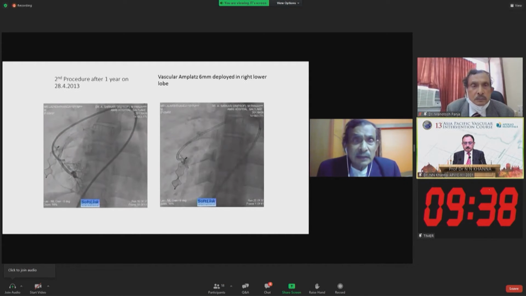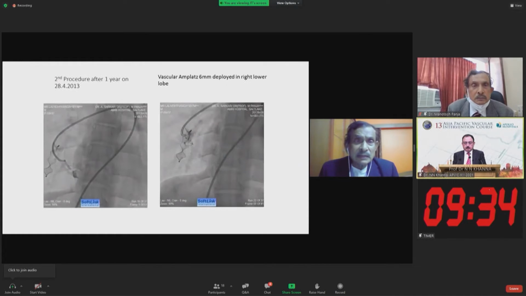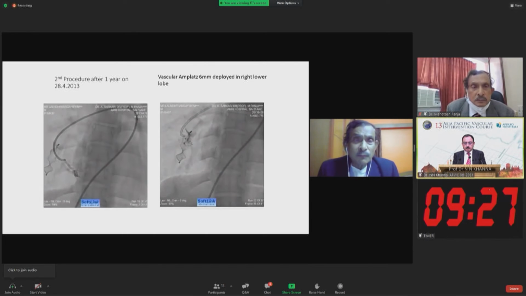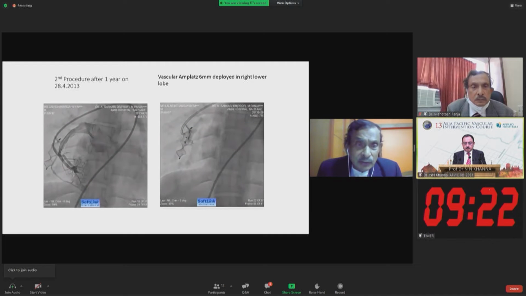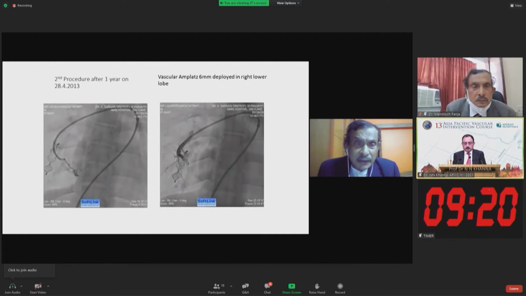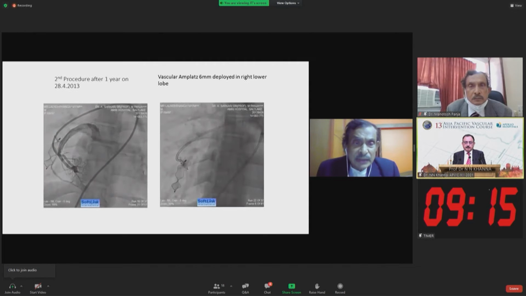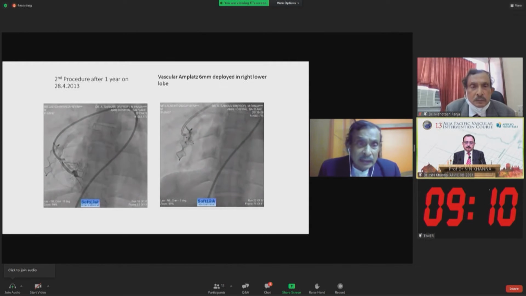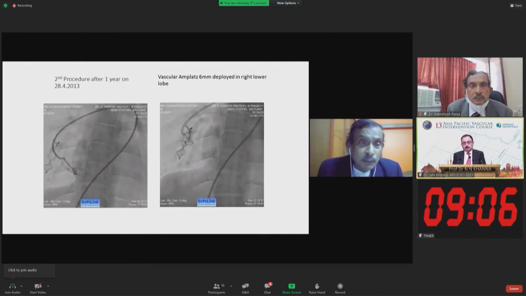So after 1 year, initially 2012, we have done this first procedure. Now the second procedure, after 1 year, that is 24 April 2013, we have done the diagnostic angiography here, and a medium-sized fistula is seen in the right lower lobe vessels, and next to the left side there are some last year's diploid plaque well visualized.